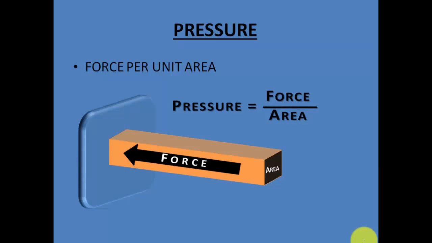When we talk about force, it is just the application of force, any push or pull. But when we talk about pressure, then there comes the area. Area comes into consideration. How is it so? See, the formula for pressure is force per unit area. Now, as you can see, we have an object. This is a surface. And on this surface, let's say this is a rectangular object with which we are applying certain amount of force on this surface.